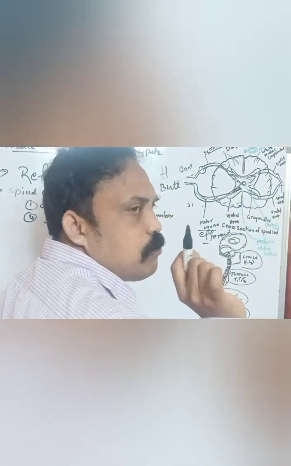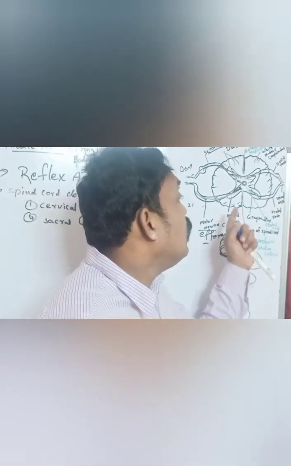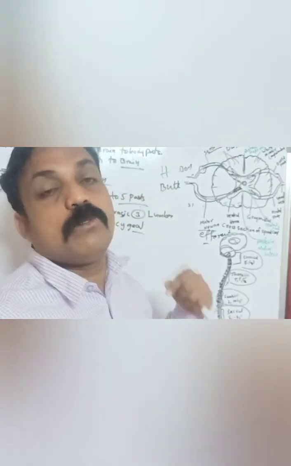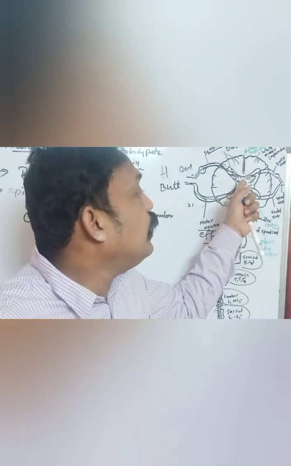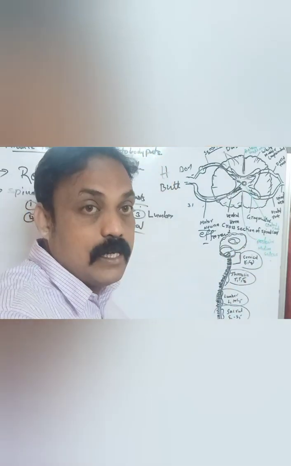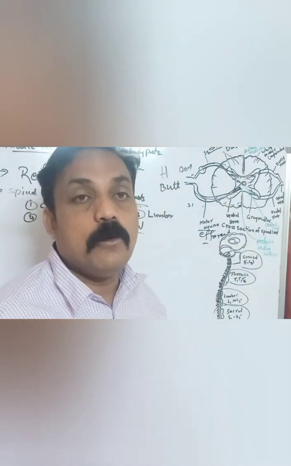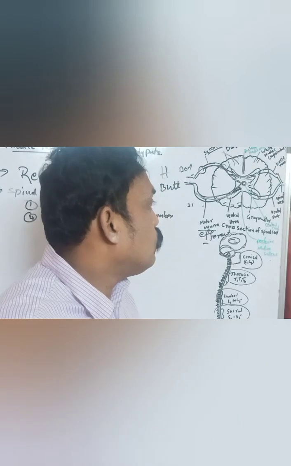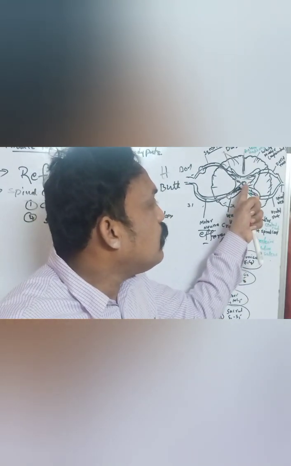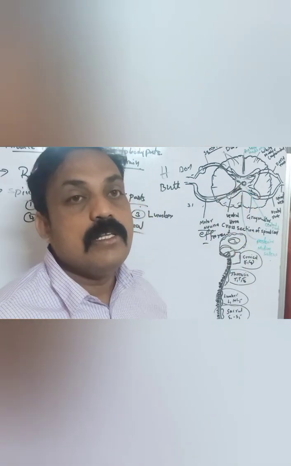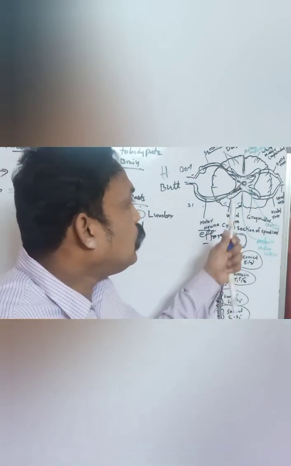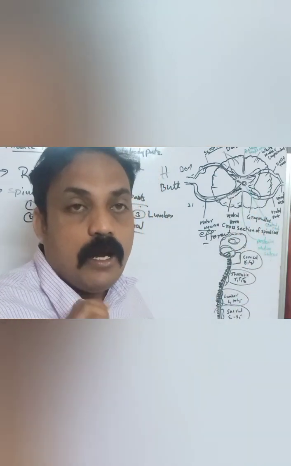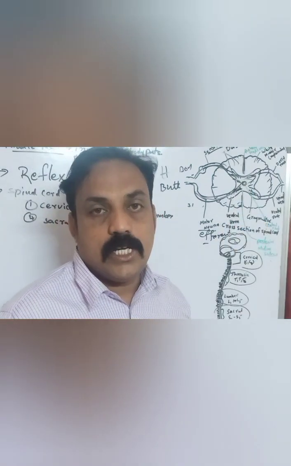In the middle of the spinal cord, there is one small hole, one small canal, which we call the central canal. The central canal extends from the brain to the spinal cord, so it is a longitudinal central canal. It is filled with cerebrospinal fluid, which provides nourishment to the brain and spinal cord. The H-shaped structure is what we call gray matter, made up of non-myelinated neurons.